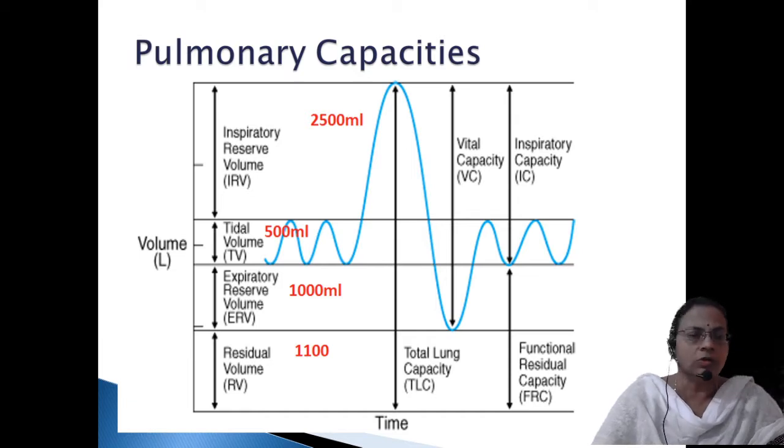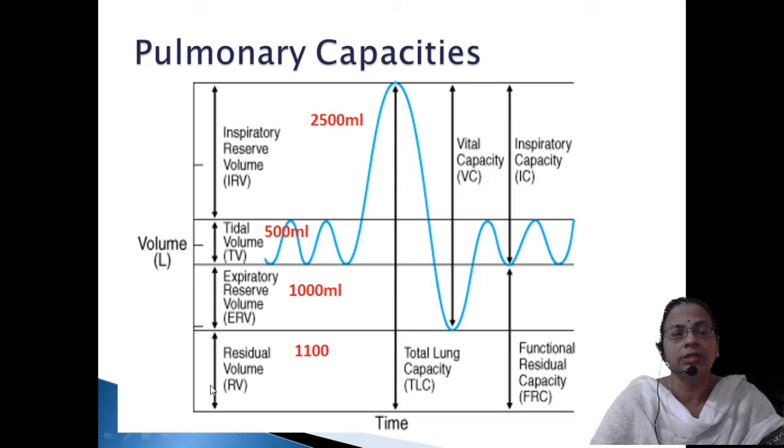So at any cost, the lung will not be in a vacuum state. Always a certain amount of air will be retained. So the volume of air that is retained in the lung even after forceful expiration is called residual volume, 1400. If you learn these values, then you need not worry about the other values. You can automatically calculate them.